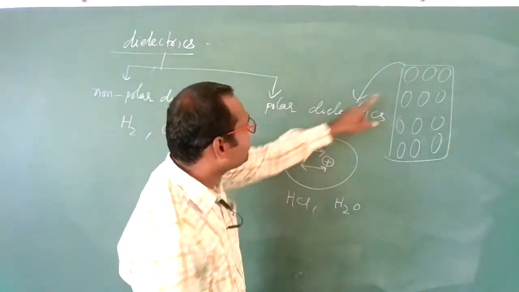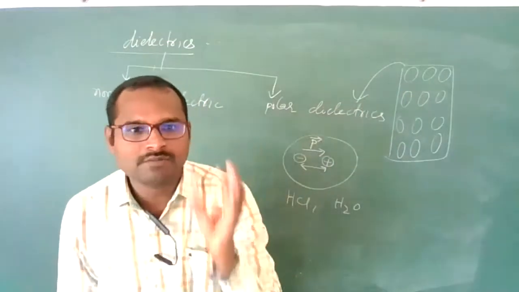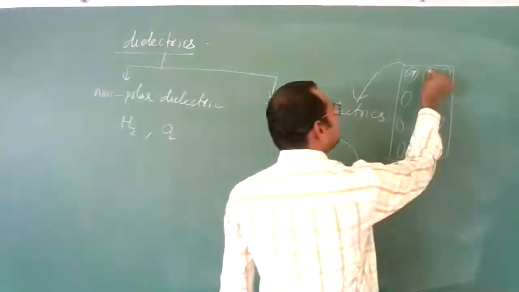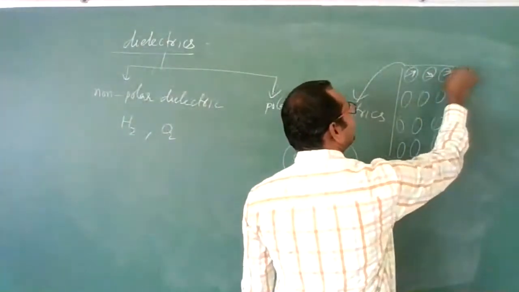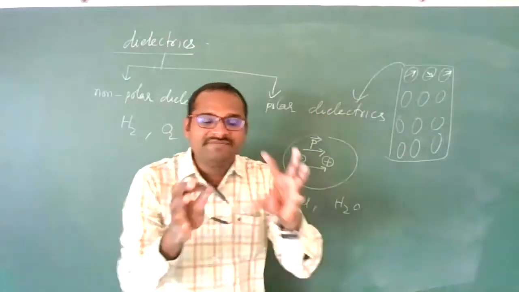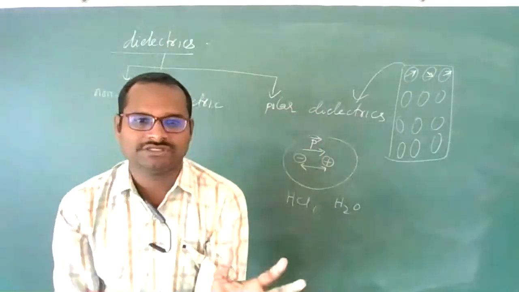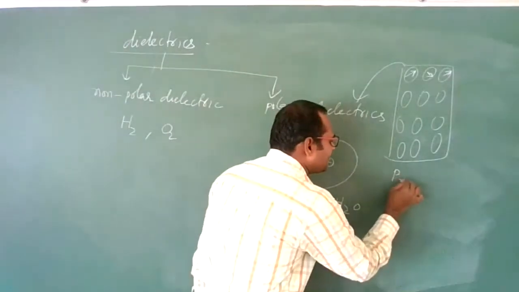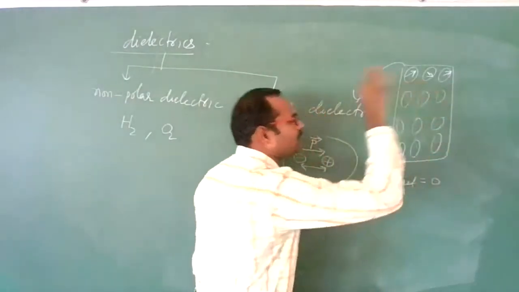Each molecule or atom will have some dipole moment, this one like this, this one somewhat like this. Means they will be oriented in different directions. So the net dipole moment is again zero in polar dielectrics.